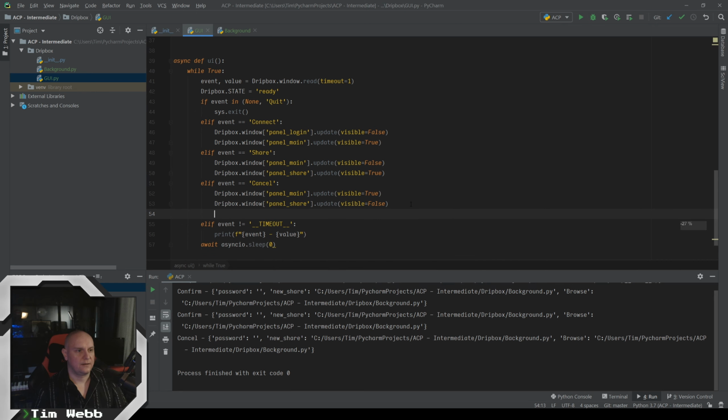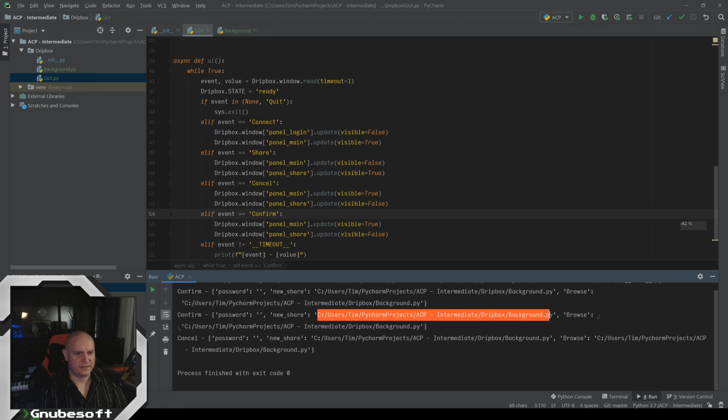And so we're going to do the same exact thing if you do confirm. We don't need those panels up anymore. But we want to save the thing that has been submitted. We want this new share here.